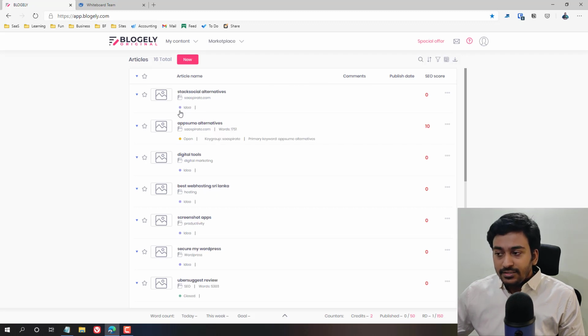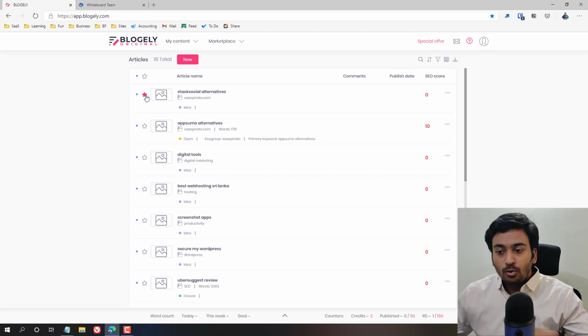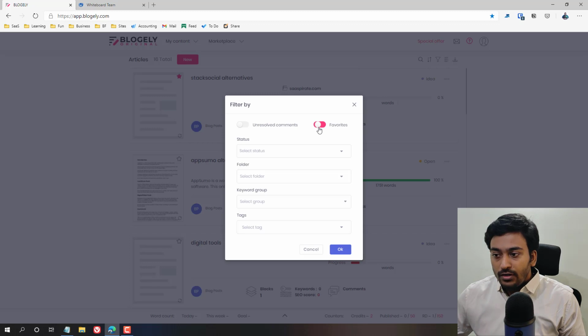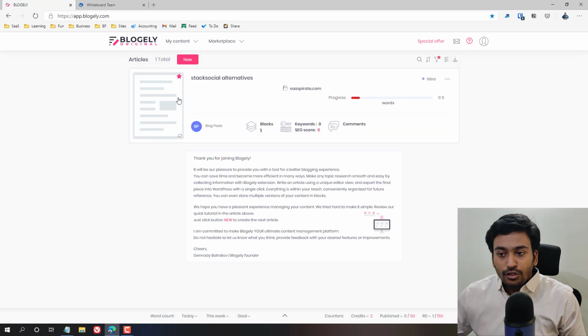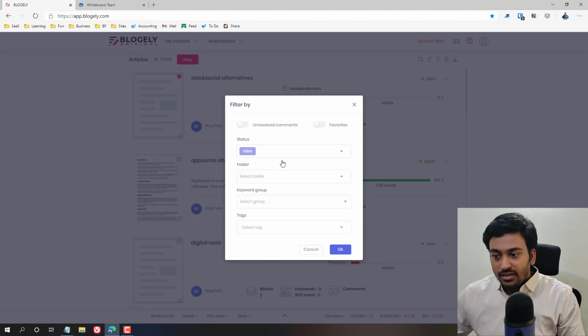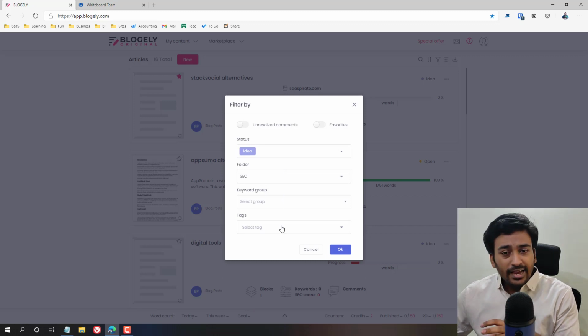The main reason it gives this option is that it has all these filter options. For example, we can filter by favorite, which we can mark by clicking on this star. So we know this is something we favorited, and if you want to filter by favorite, you can do that, and it will show you only the favorited articles. If I cancel the filter, I can see only the articles which have a particular status, or if it's from a particular category, we can see that. Keyword group, tags, all these filter options are available here.